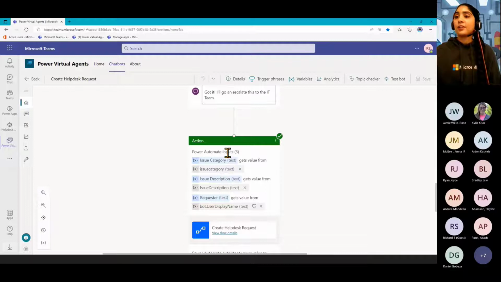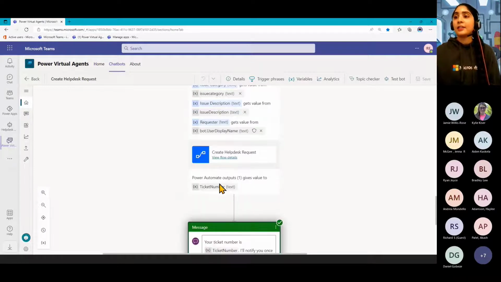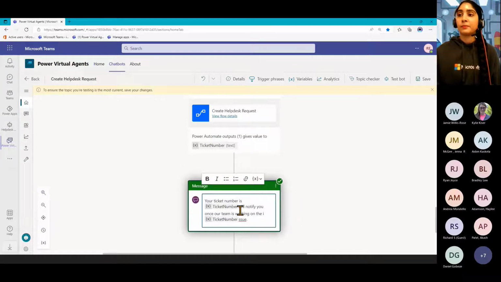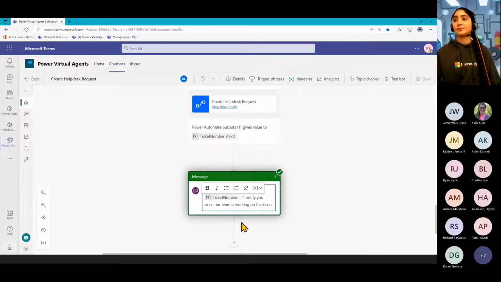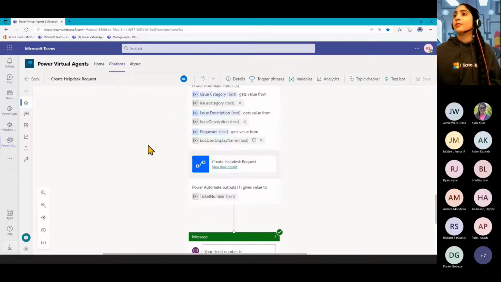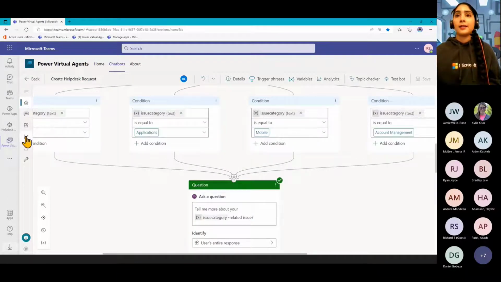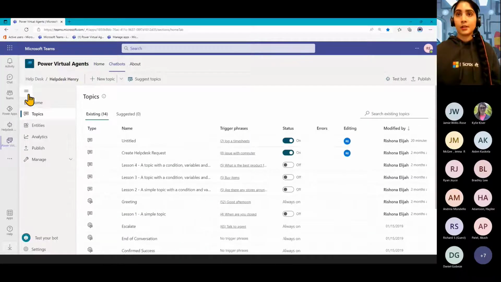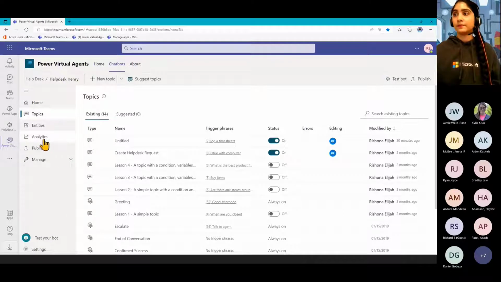All right, so just back on this flow, so we've got those details, and just down here, we've got another message where we've added in that ticket number variable. So we can go and return that number back to our person who requested it. All right, so that's the flow that we've built and the bot, but let's go over into the publishing options that we have. I'll expand that so we can see it.